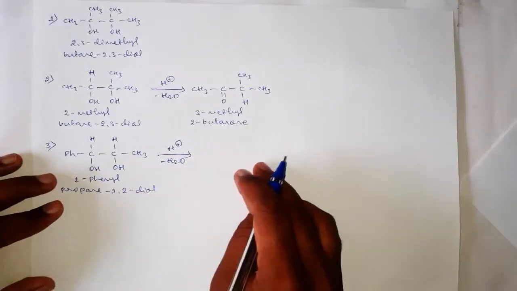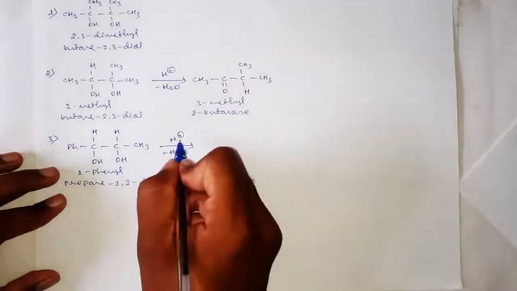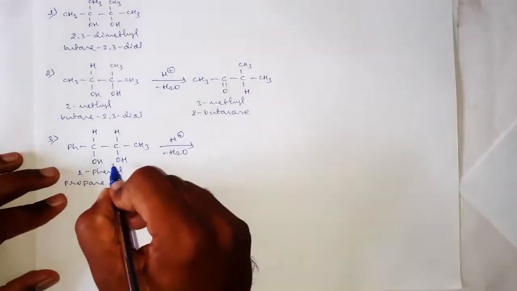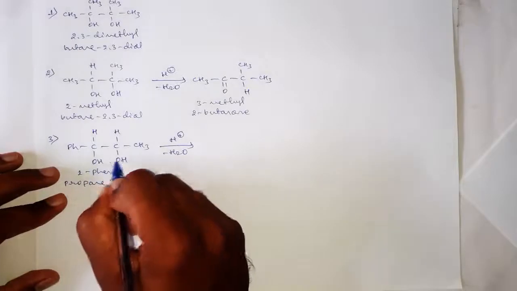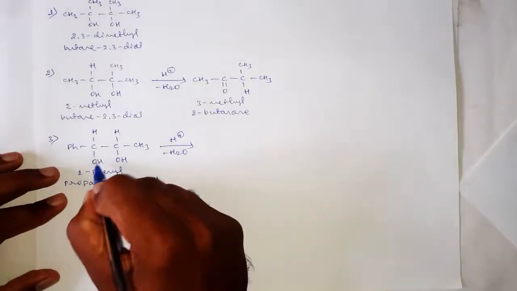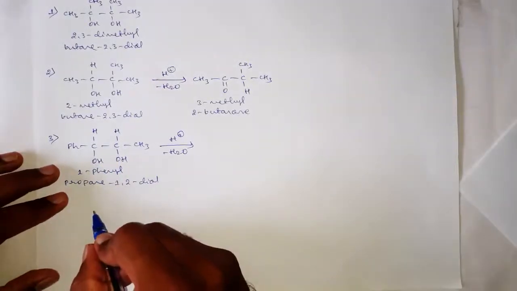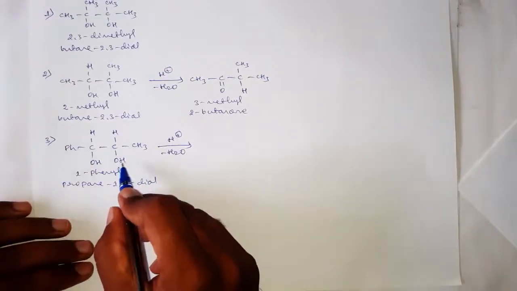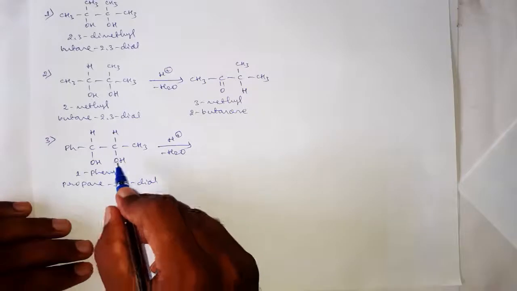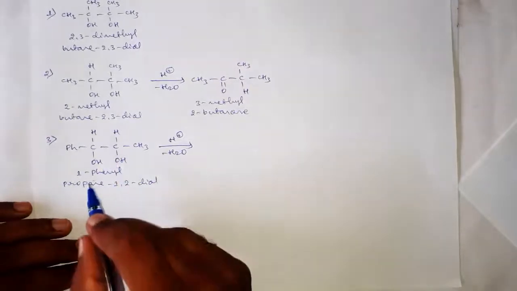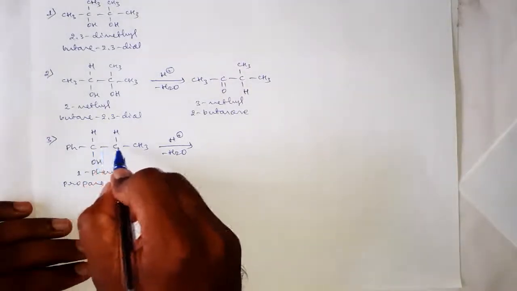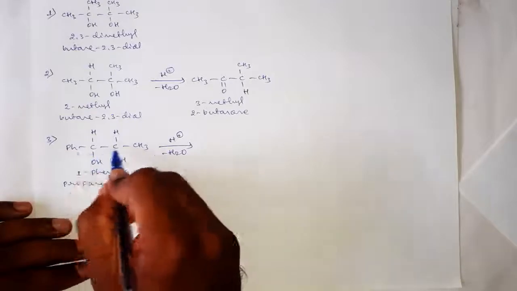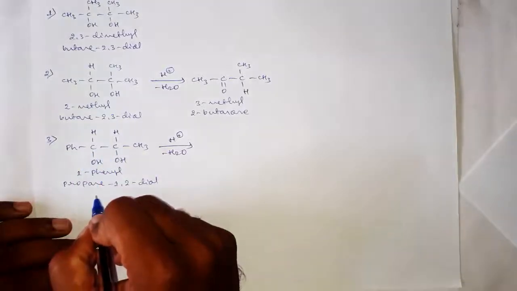a pinacolone. And now tell me, the protonation will take place whether on this OH group or this OH group. And we know that the protonation should take place on that OH group which will produce a more stable carbocation. Then in these two, which one carbon will produce a more stable carbocation?